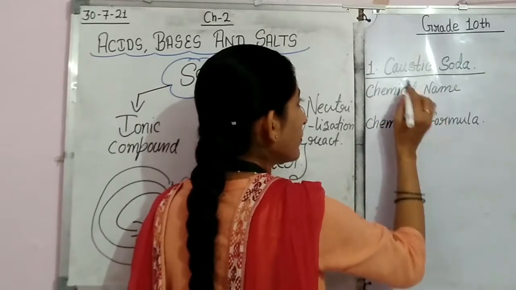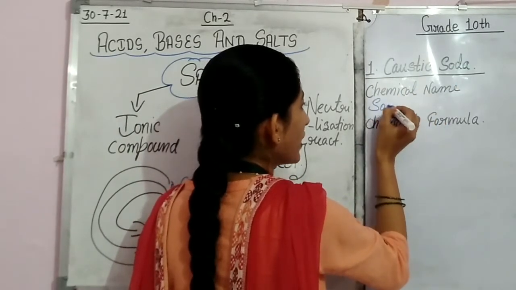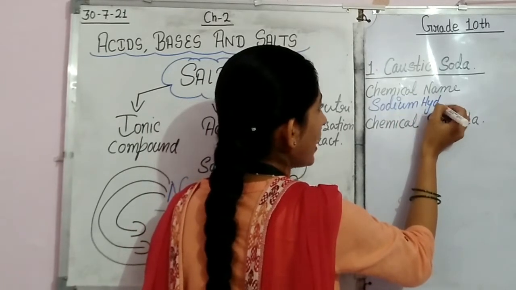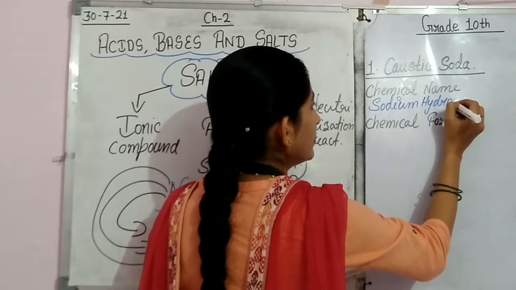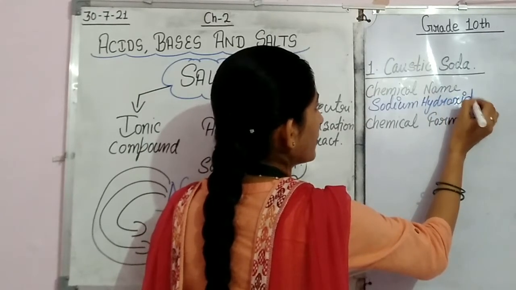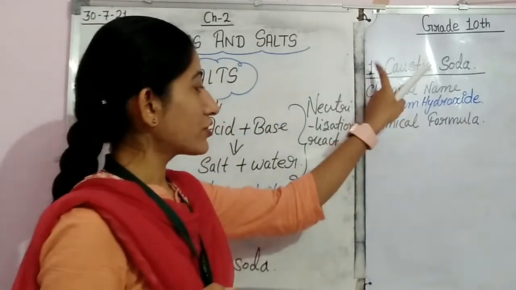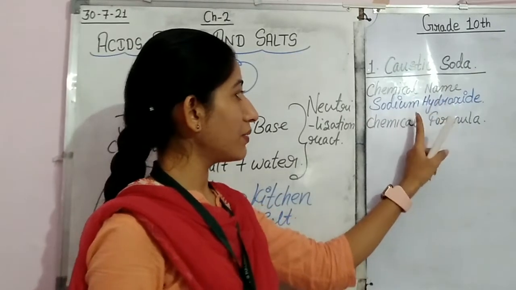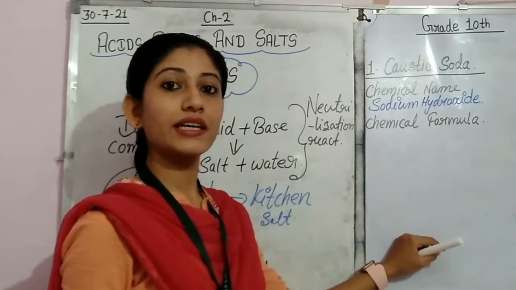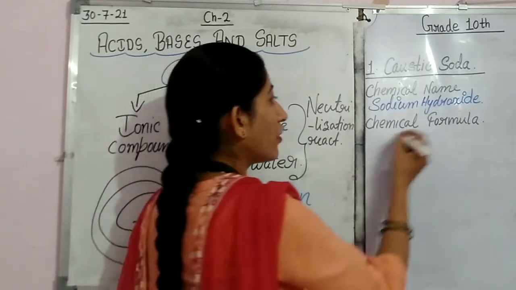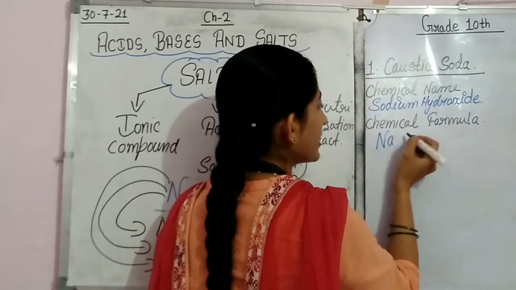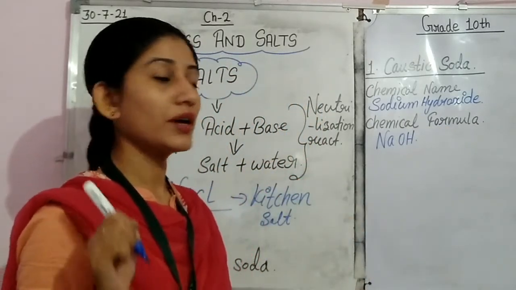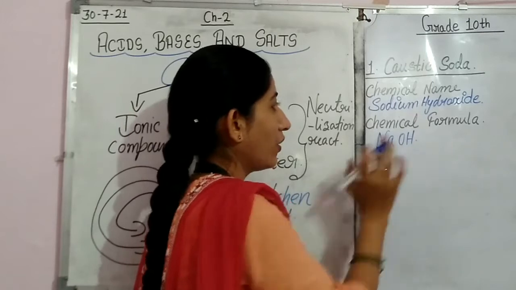So the chemical name of caustic soda will be sodium hydroxide. And what is the chemical formula? The chemical formula of sodium hydroxide is NaOH.